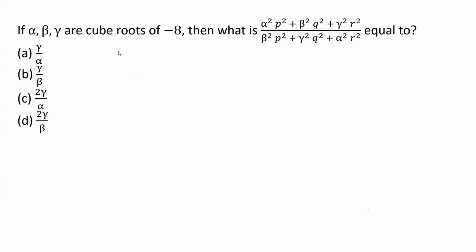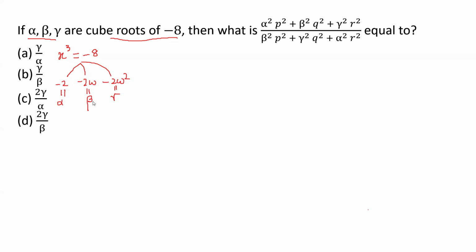So next question. What is given to us is that alpha, beta, gamma are the cube roots of minus 8. So x cubed equals minus 8. Whenever x cubed is equal to minus 8, there are three roots. One is going to be minus 2, the second one is going to be minus 2 omega, and the third one is going to be minus 2 omega square. I'm only giving one alpha, so the first one we will take as alpha, the second as beta, and the third as gamma.